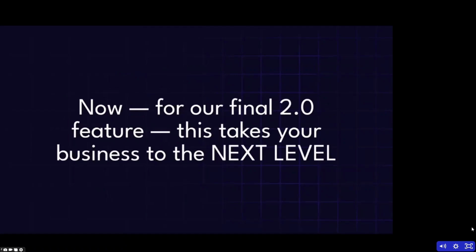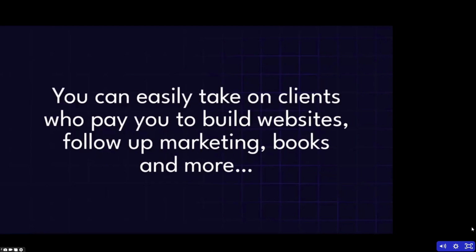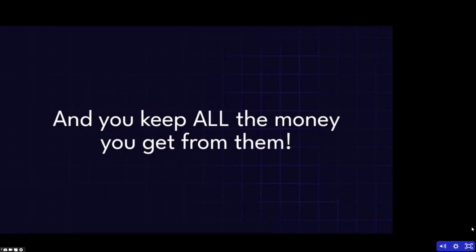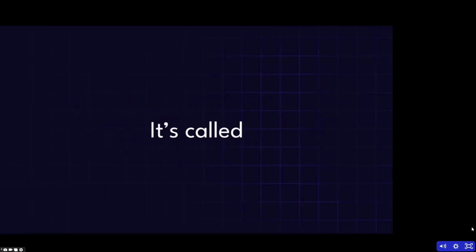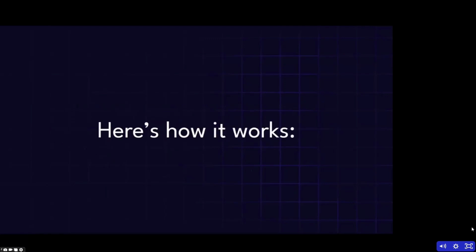Now, for our final 2.0 feature, this takes your business to the next level. This feature allows you to build a marketing agency around our platform. You can easily take on clients who pay you to build websites, follow-up marketing, books, and more. You can do this for them, provide that service, and you keep all the money you make from your clients. So it's called AutoFunnel Agency. And here's how that works.